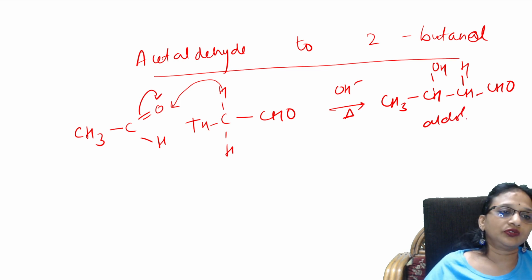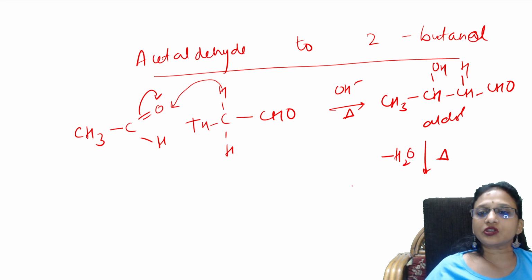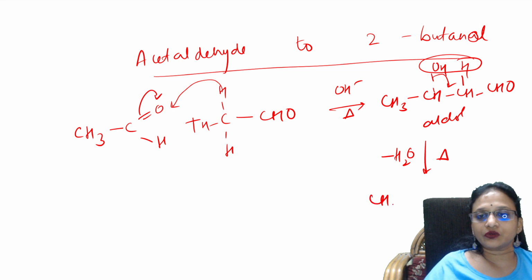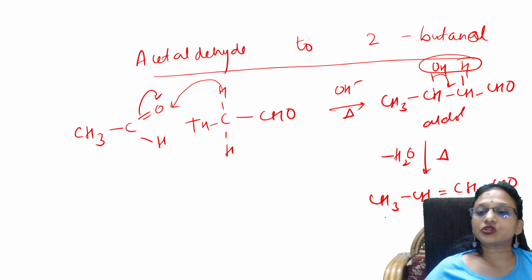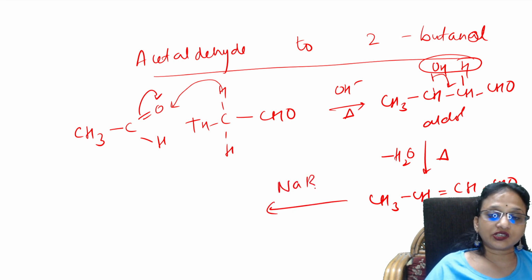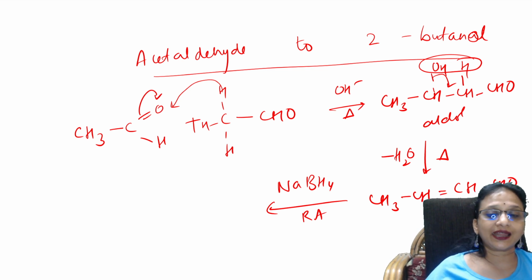Aldol, you're going to further heat this. When you heat it, a water molecule eliminates, and you shift the bond. What do you get? You'll be getting a compound that is nothing but but-2-enal. Correct. Now you're going to use a reducing agent like sodium borohydride. So here, important thing, what does the reducing agent do? It is going to add hydrogen.